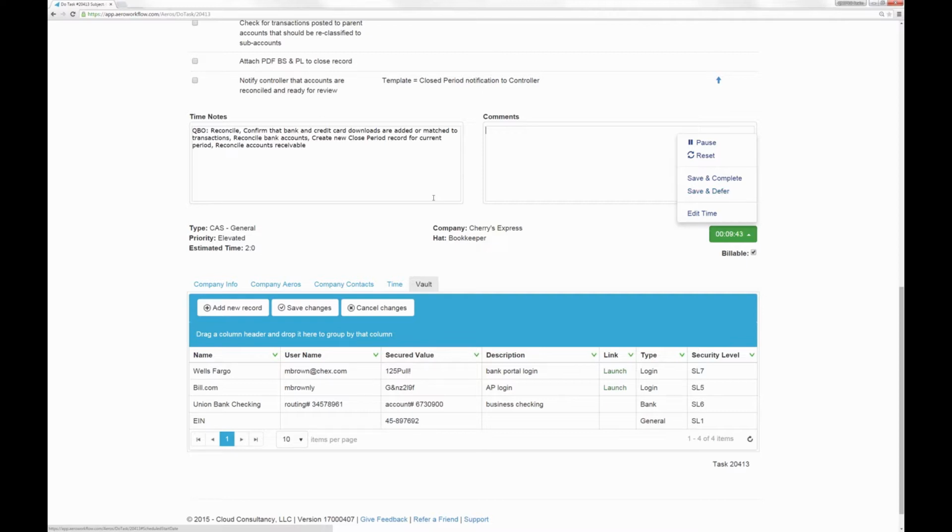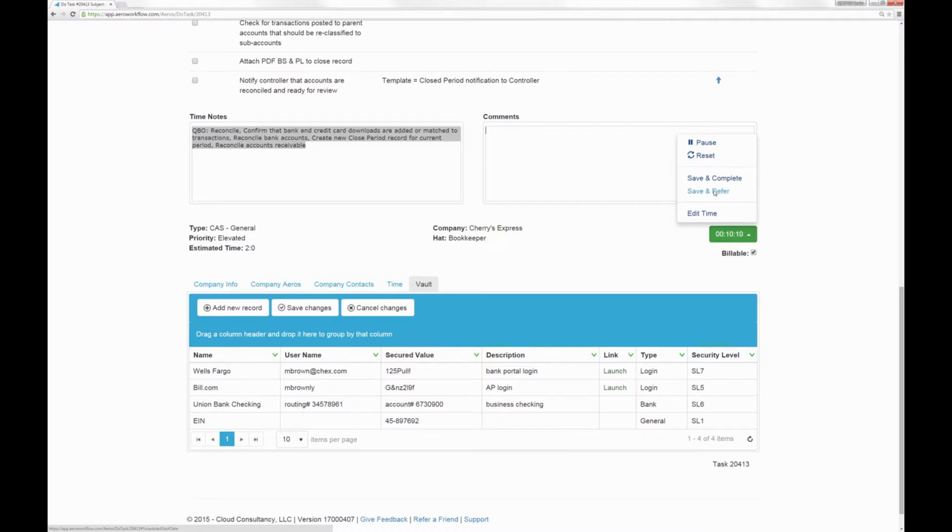It's going to post the time that I worked on it, and all of these time notes here will be posted with that. So I've worked on it 9 minutes, and all of these notes will be posted with that time to show what I did during those 9 minutes. I also have the option to edit time. Maybe I need to change something about the time that I did. Maybe I want to shave a minute off or something, whatever that may be. And of course, you can pause and reset the timer as you go, as needed.